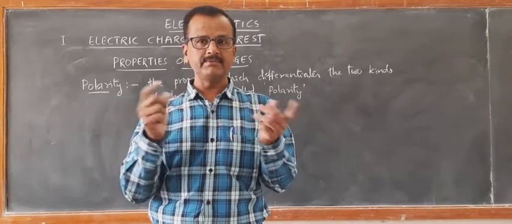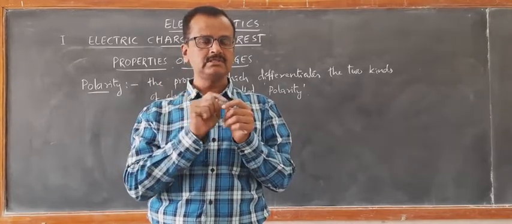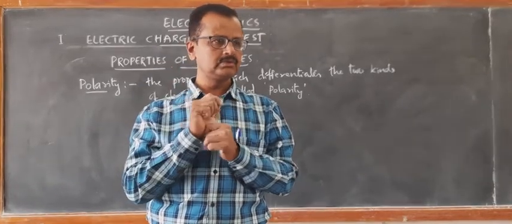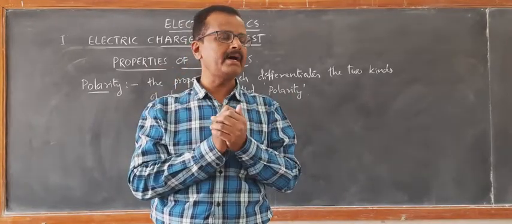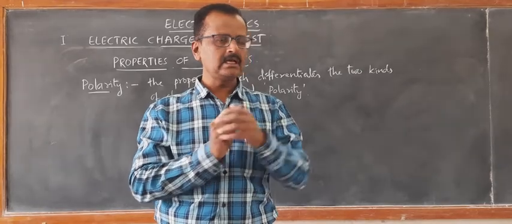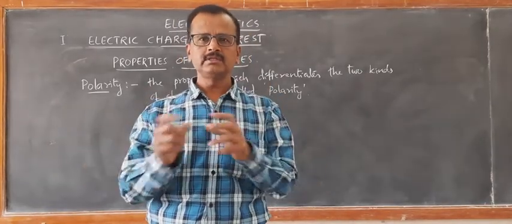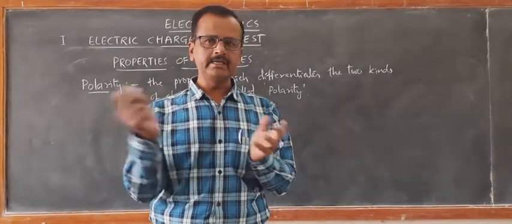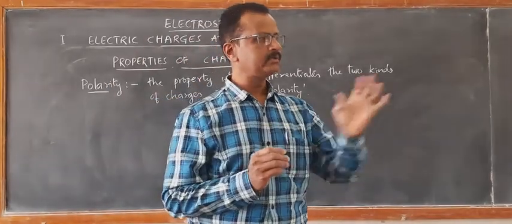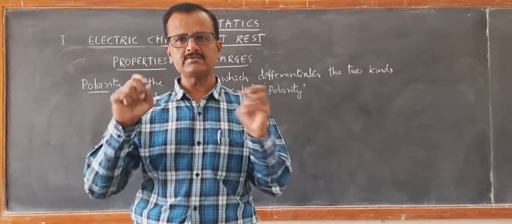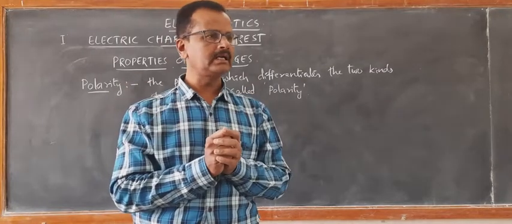So there is affinity between the positively charged glass rod and the silk cloth. If you bring them back in contact, they will become neutral. Again the electrons get transferred from the silk cloth back to the glass rod, and the glass rod as well as the silk cloth become electrically neutral.